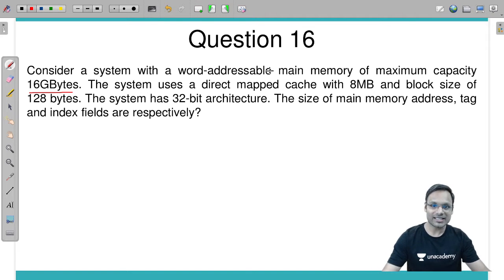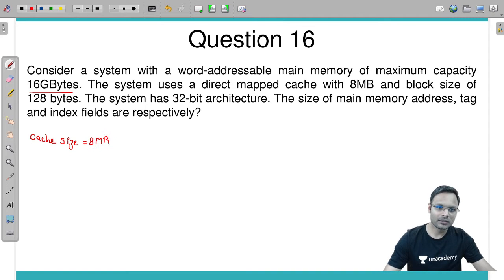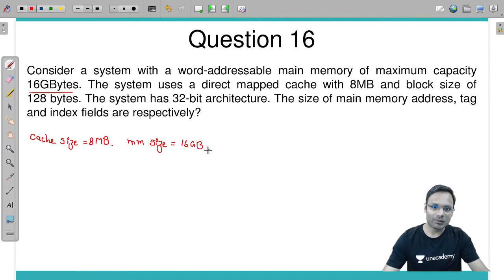So the cache size is 8 megabytes and the main memory size is 16 gigabytes. The block size is 128 bytes.